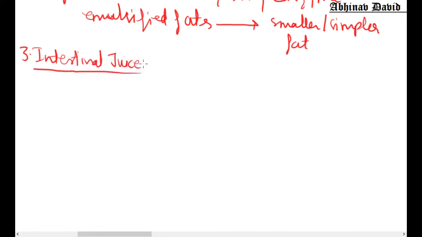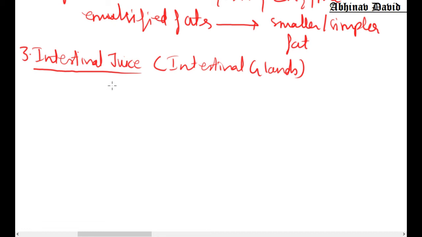The intestinal juice is released by the intestinal glands. The intestinal glands are not a separate organ. Some cells of the wall of the small intestine get modified to function as glands, and those cells are called intestinal glands, and they release intestinal juice.